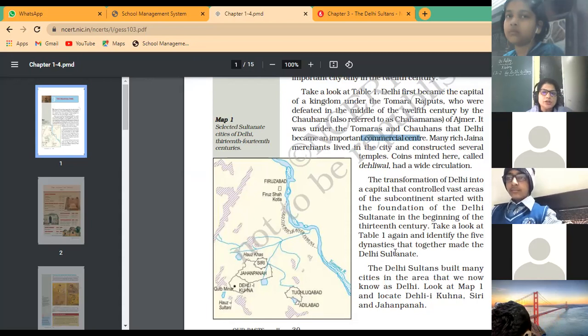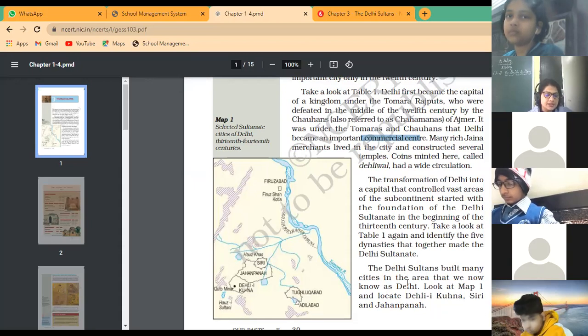Okay. Now the Delhi Sultanate built many areas, buildings and monuments in Delhi. Now have a look. They built cities in areas like Delhi Kohana, Siri Fort, or Jahanpanah.